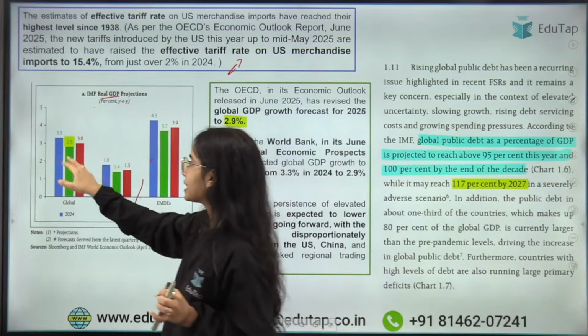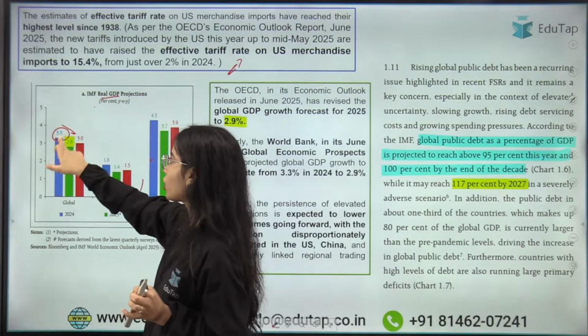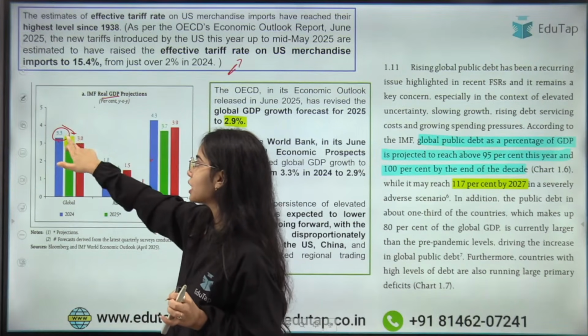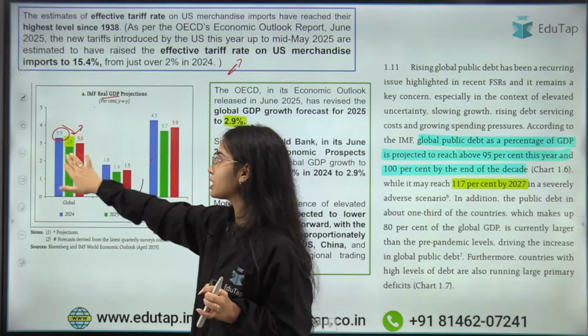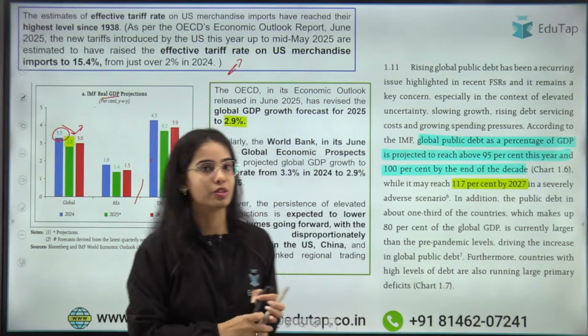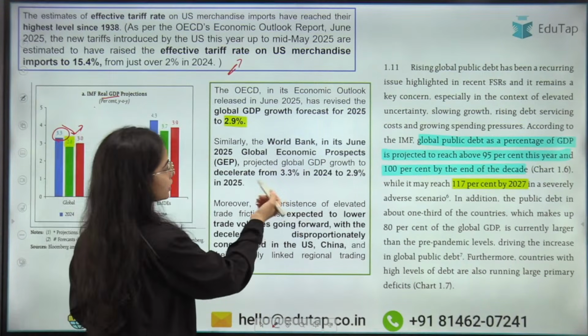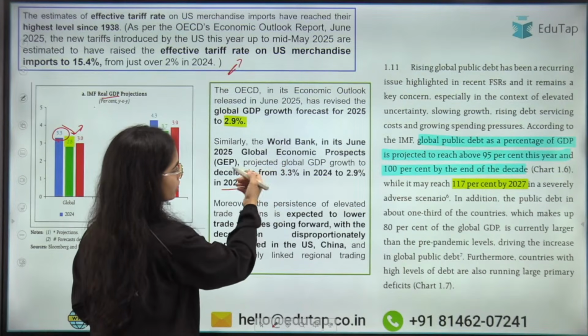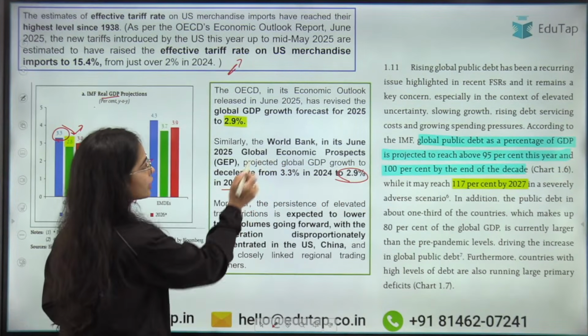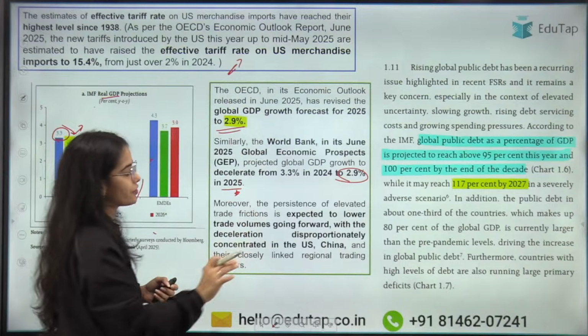So the IMF has said that the GDP growth will go from 3.3% to 2.8%, and in 2026 it is going to increase to 3% from 2.8%. Okay, World Bank has said that the GDP growth will be 2.9% in 2025. This is the same projection that is given by OECD.